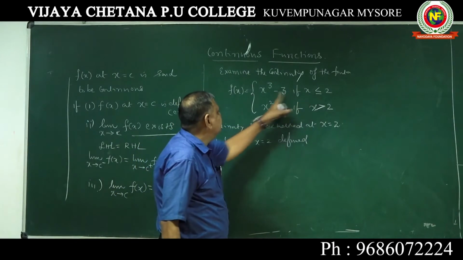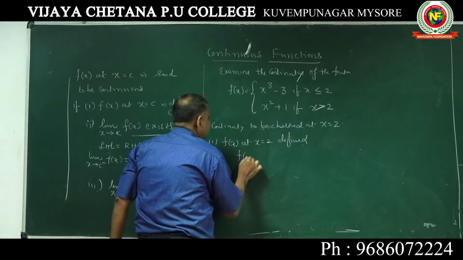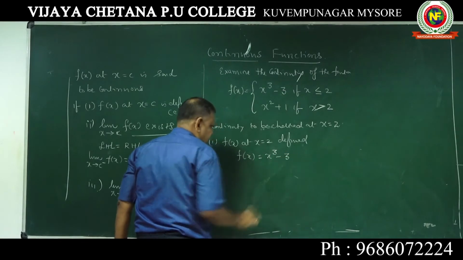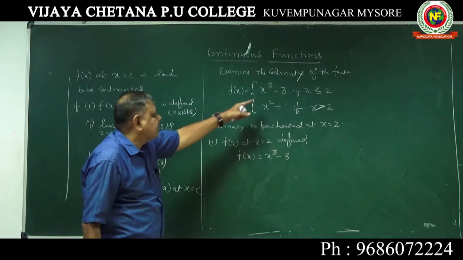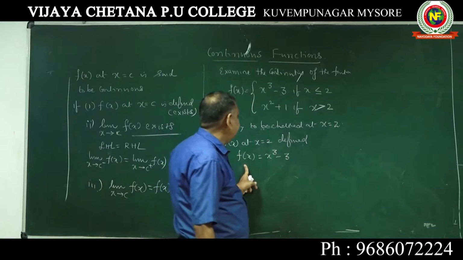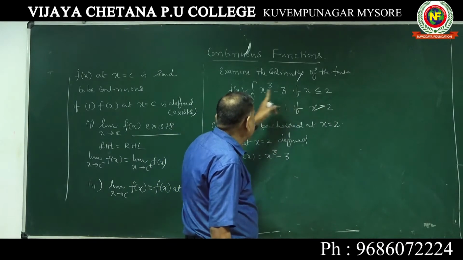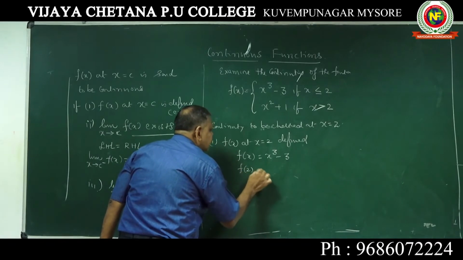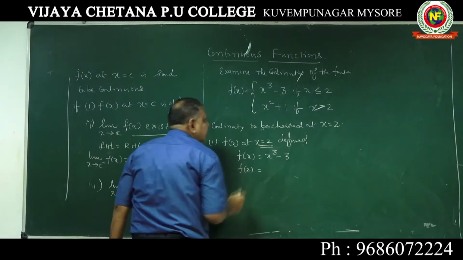At x equal to 2, f of x is equal to x cube minus 3. It is defined, and that is nothing but x cube minus 3 at x equal to 2. Now find f of 2, because at x equal to 2 we have to check this function.